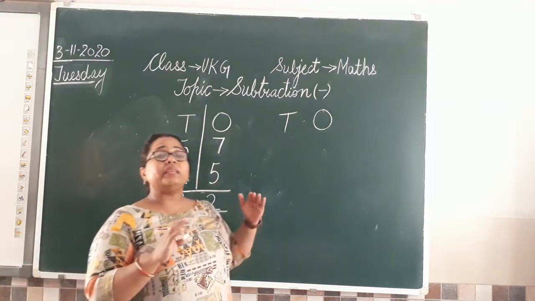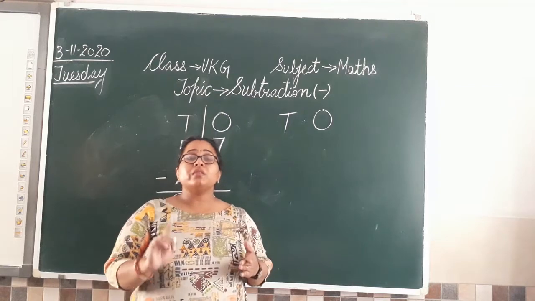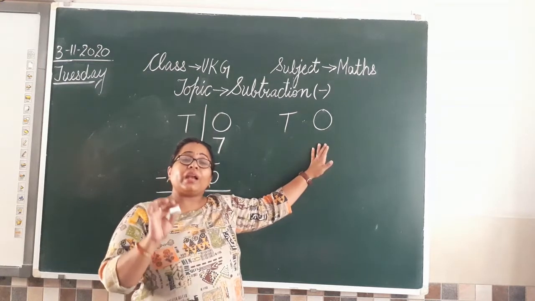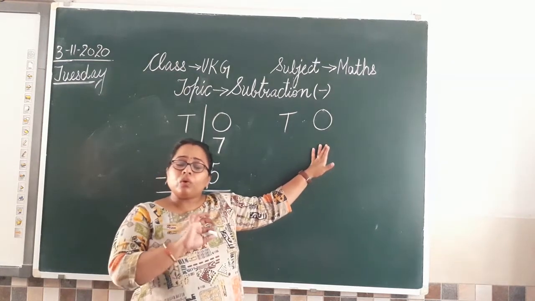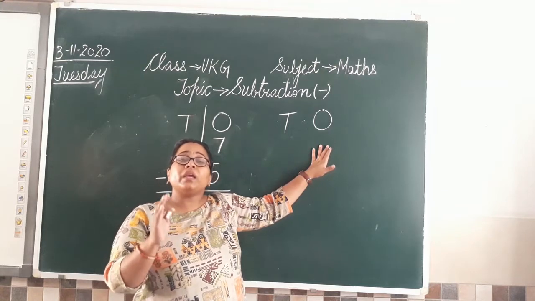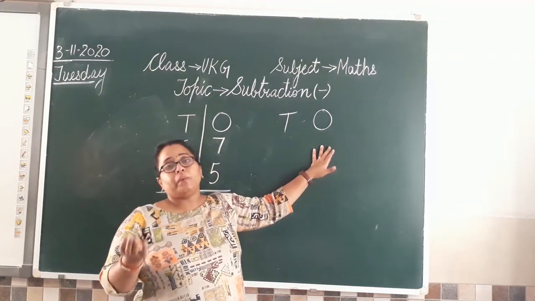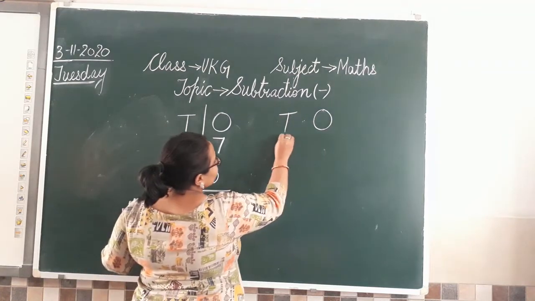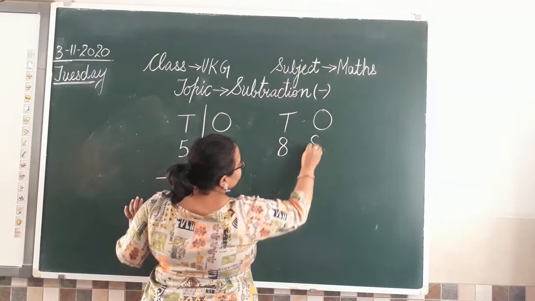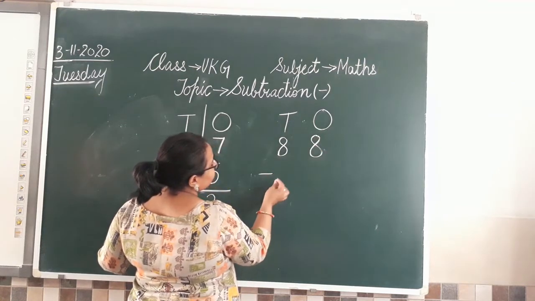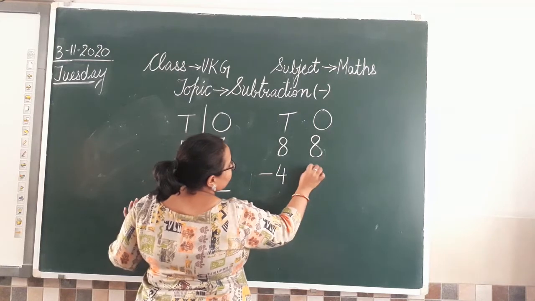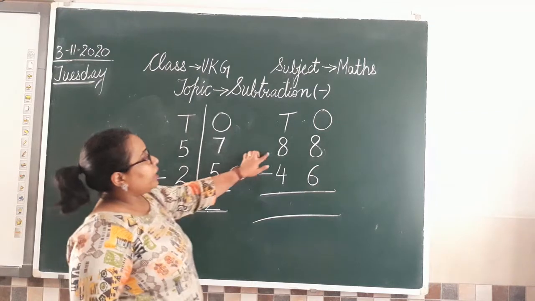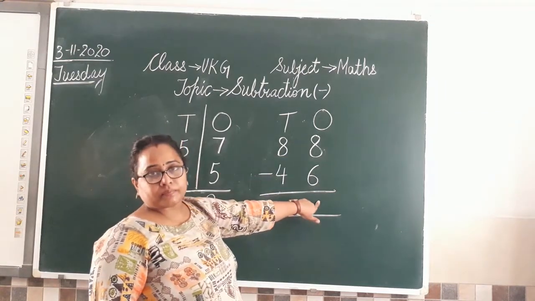And when you are writing these sums in your notebook, always write one digit in one box. One digit one box में लिखोगे, that will be a picture clear question. आपको बिल्कुल क्लियर होगा which digits to be minus and which one to be plus. Clear? So now taking one more question I have is 88 fine minus 46. Okay, let's do it now. So we have 88 minus 46.